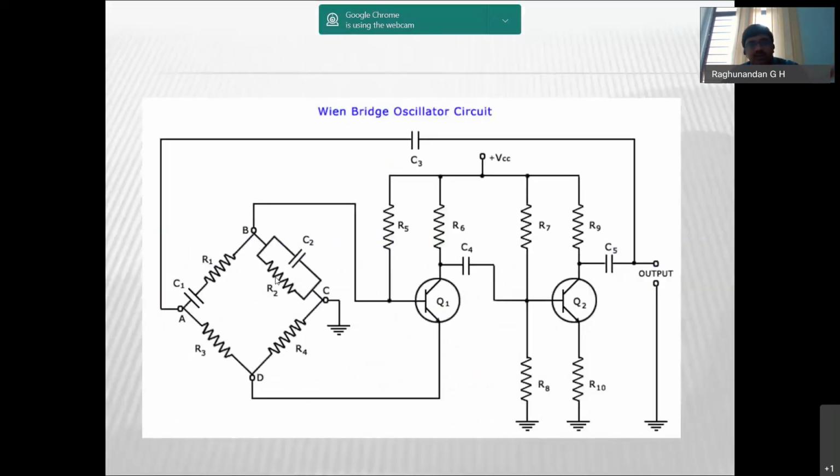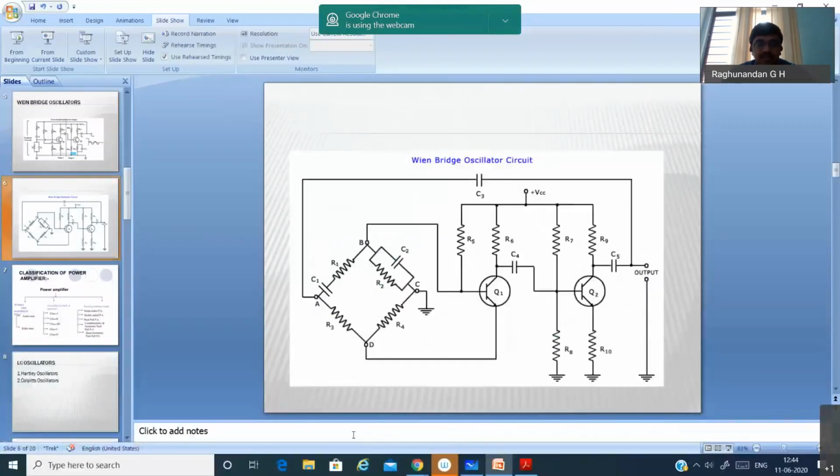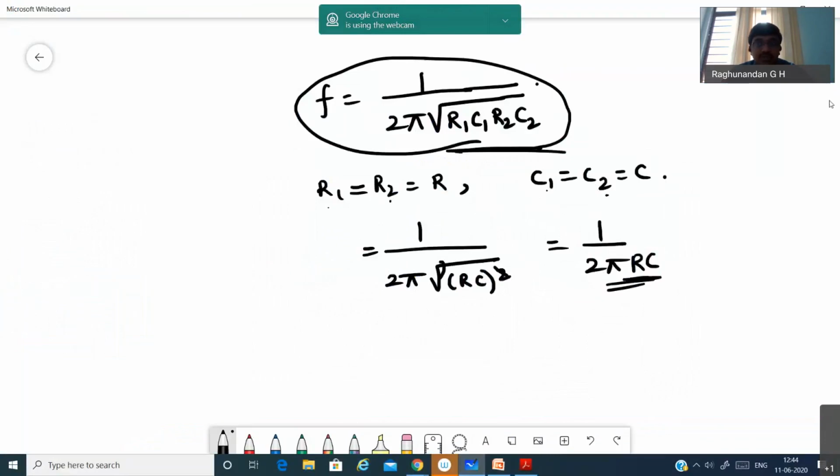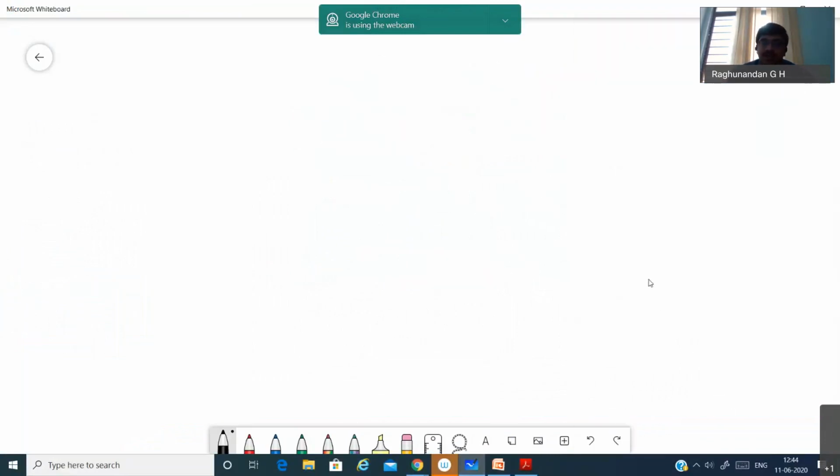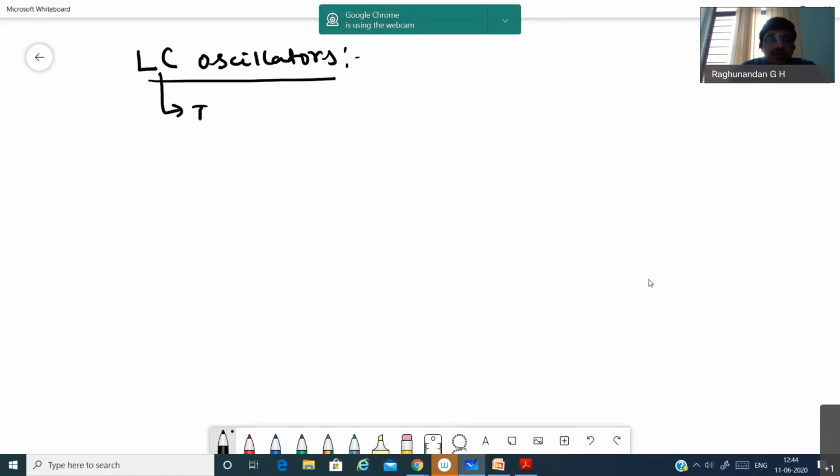After the Wien bridge oscillator circuit, next we have the LC oscillators. Those are very important oscillators. LC oscillators are made up of a tank circuit.